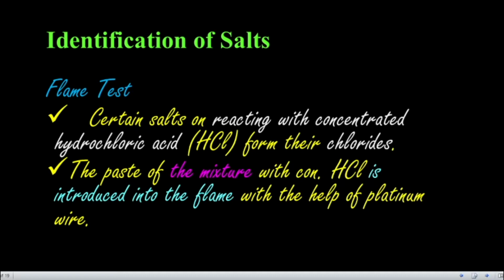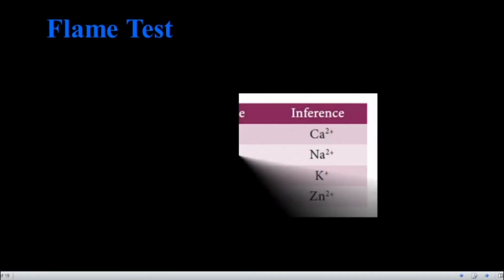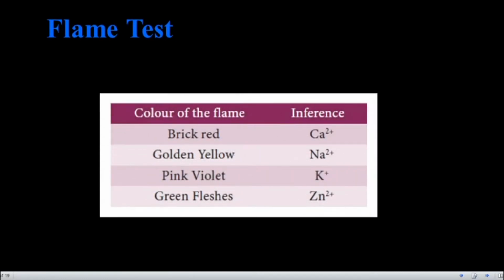It should produce different colors. For example, here you see calcium, if it is present it gives a brick red color. The flame changes into a brick red. If it is a golden yellow, it is a sodium salt. Pink violet means it is a potassium salt. Green flashes means it is a zinc salt. Okay. So these are some examples for the flame test. So based on that we can identify it is a calcium salt. Brick red color means it is a calcium salt, like that. Okay. You can identify.